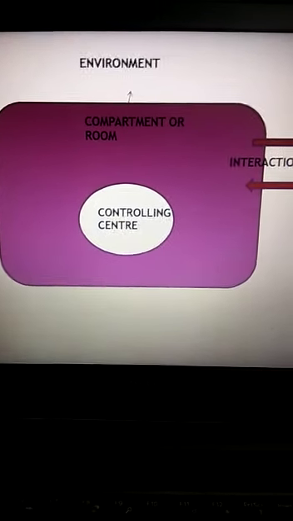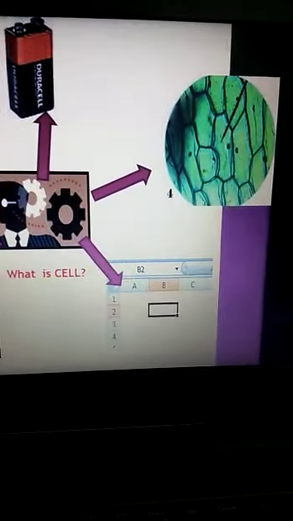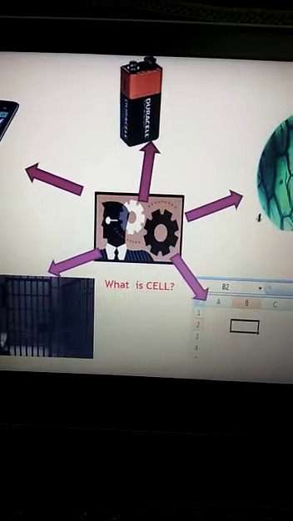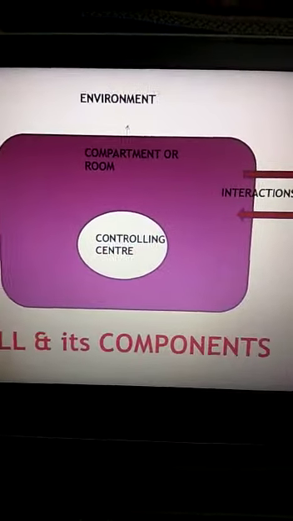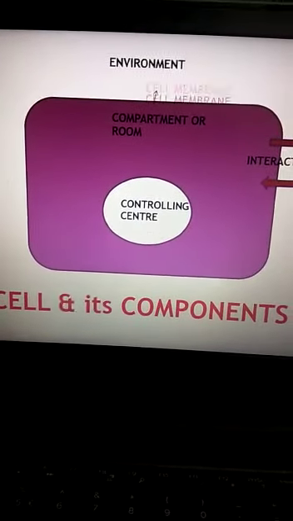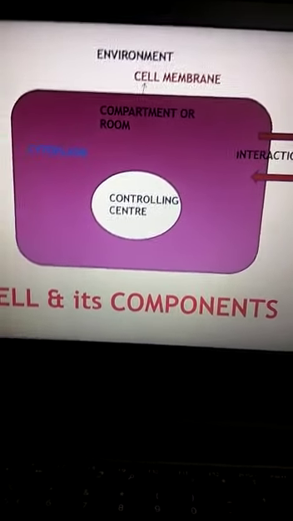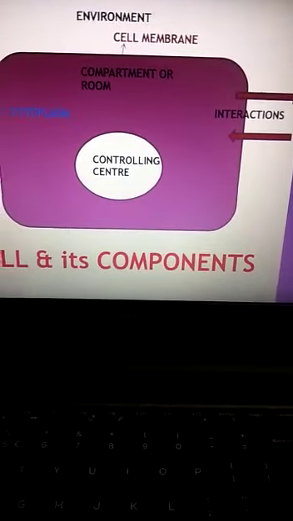So now it means that in cell we are putting more focus on the biological cell, that means the living cell. So when we talk about the cell and we have to summarize all these important things, we have to talk about the main components of the living biological cell.